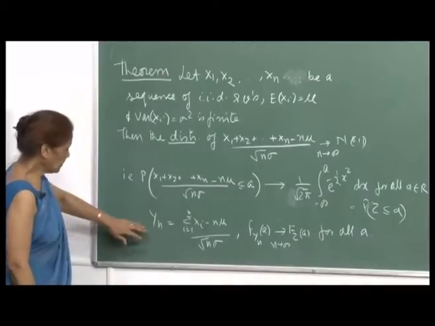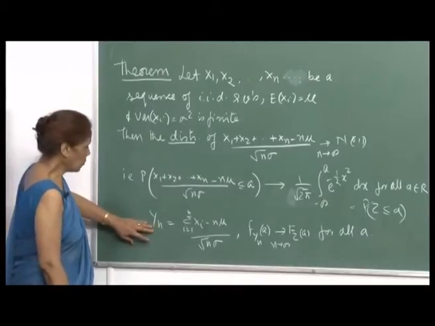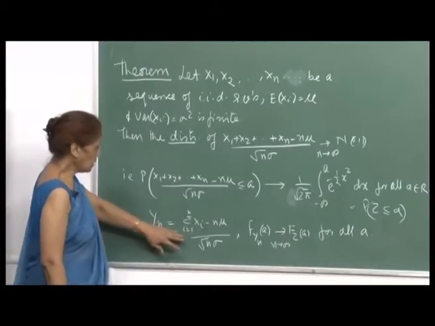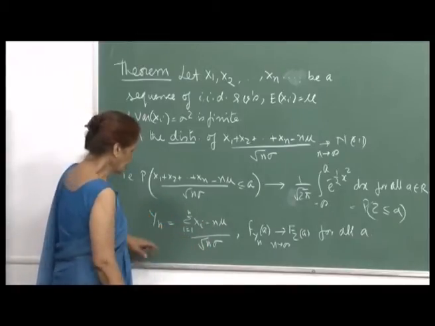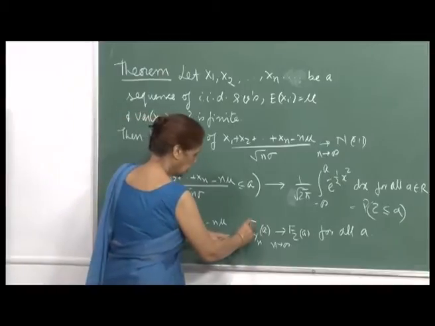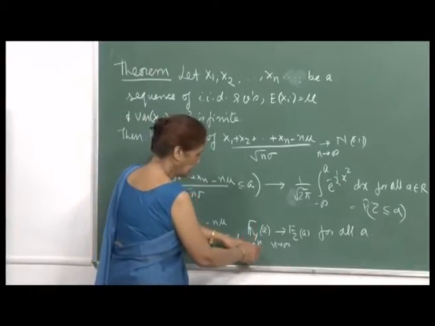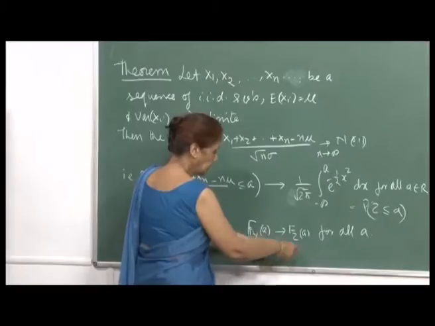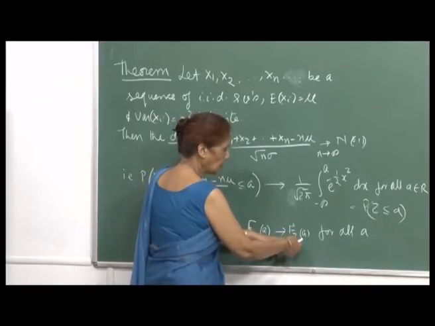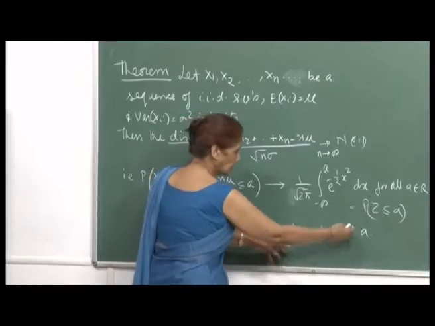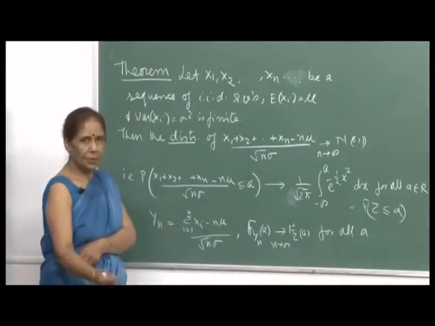Which I have written down here. That is, if you define your random variable y n as the sum of x i, i varying from 1 to n, minus n mu upon root n sigma, then the cumulative distribution function of y n as n goes to infinity will converge to the cumulative distribution function of the standard normal variate z, and this is for all a.